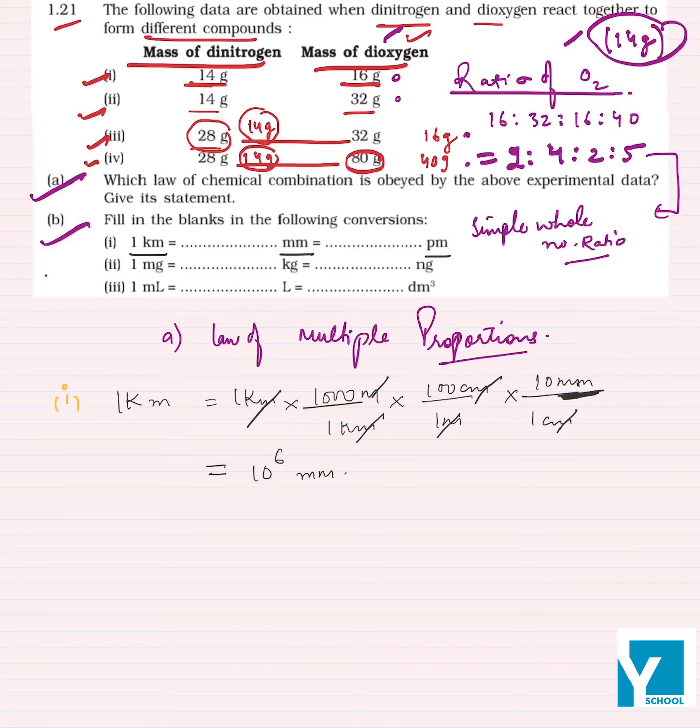Similarly, we have to express 1 kilometer in picometer. So 1 kilometer is equal to 1000 meters.